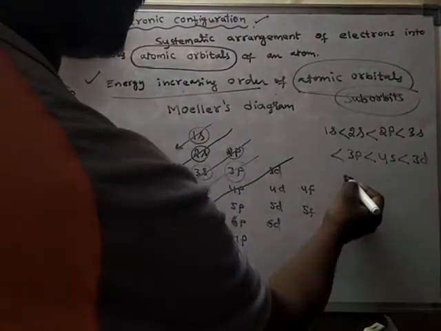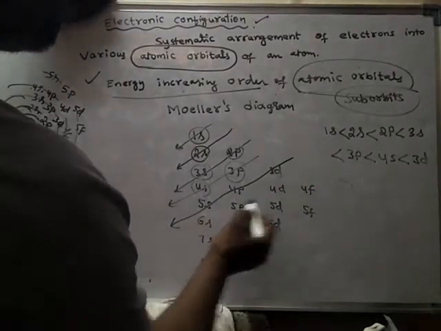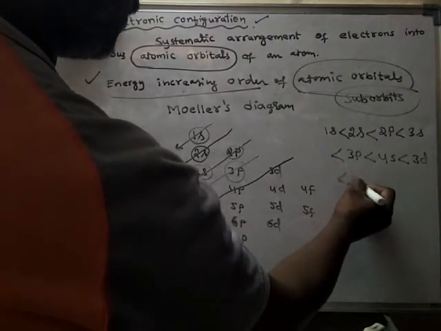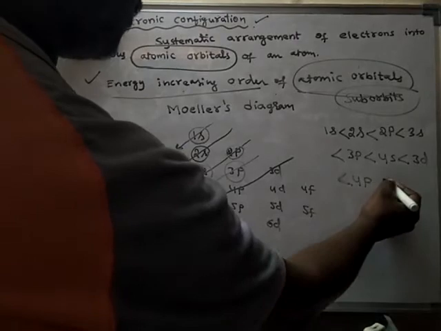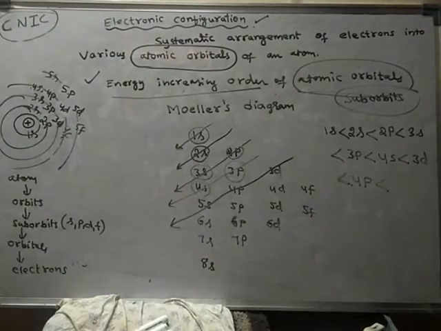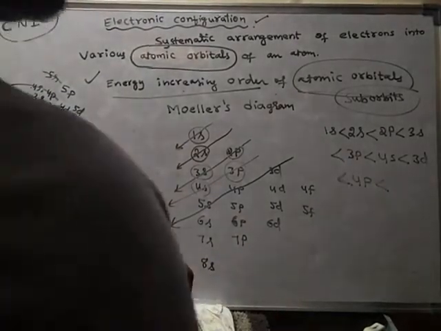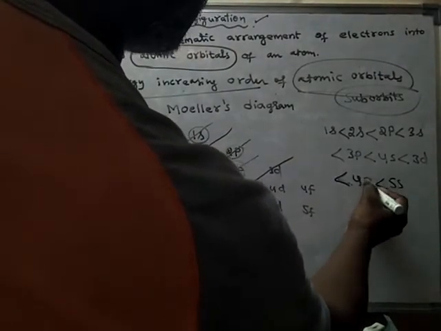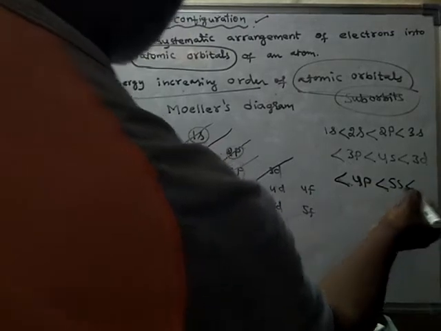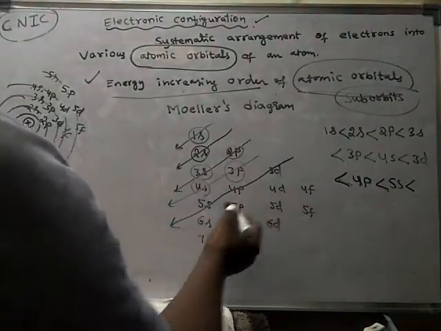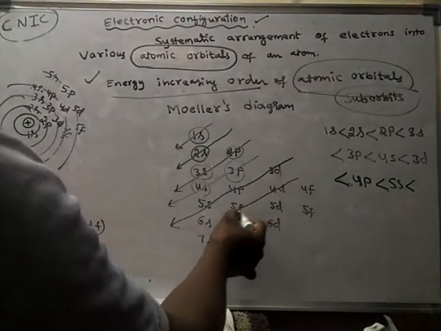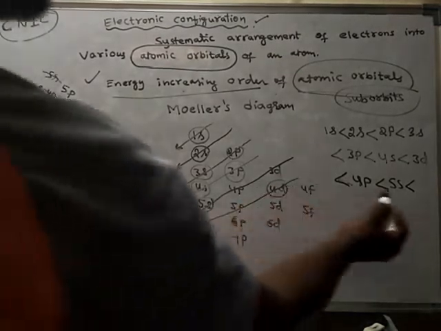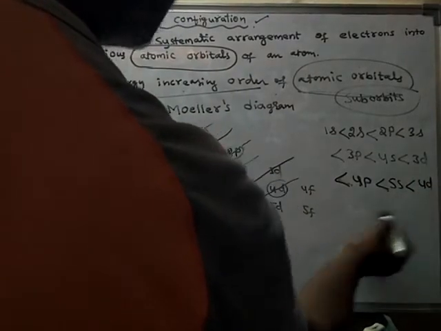And after 3d, what? 4p. After 3d, the more energy suborbit is 4p. And after 4p, the more energy suborbit is 5s. After 5s, which suborbit is covered? After 5s, again it starts from here. So after 5s, 4d is covered, and after 4d,